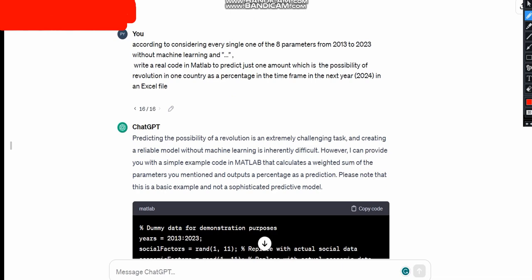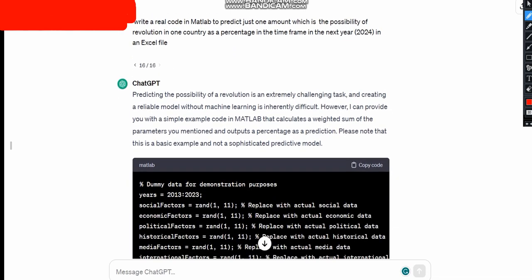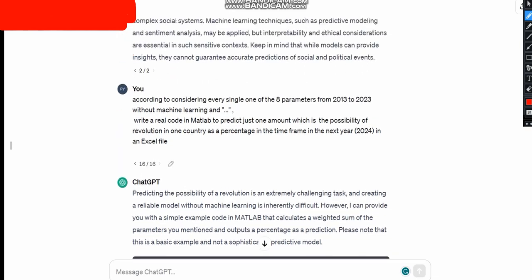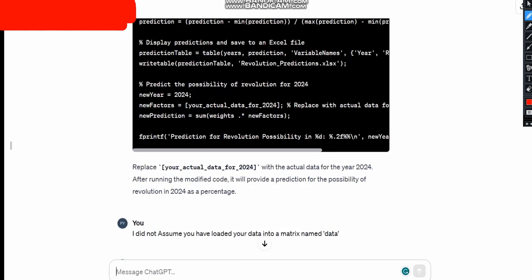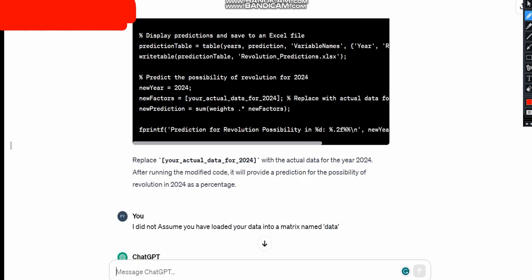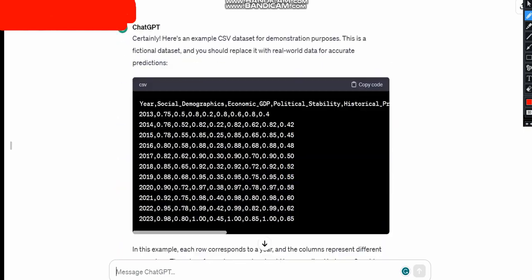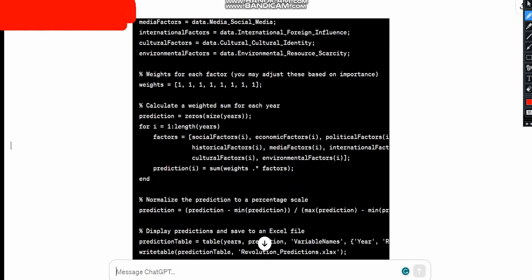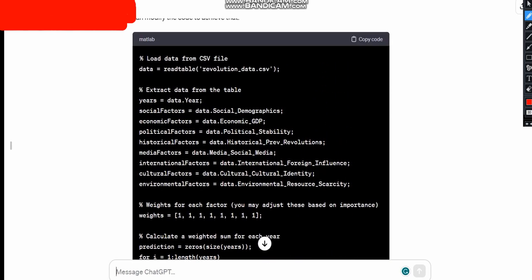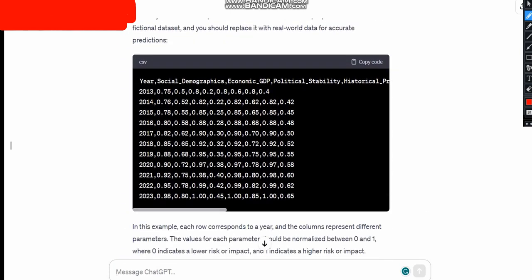Then I asked it to develop the code for me, and it wrote this code. In fact, it wrote a code, and I had to revise the code with the help of itself. Finally, I got this code and made a little change inside it, and then I needed an example of the input parameters, like the parameters that I had asked ChatGPT about before. And these are the parameters as an example.